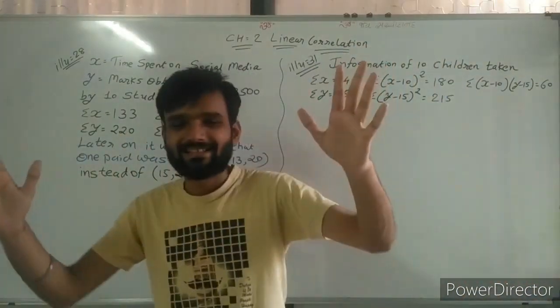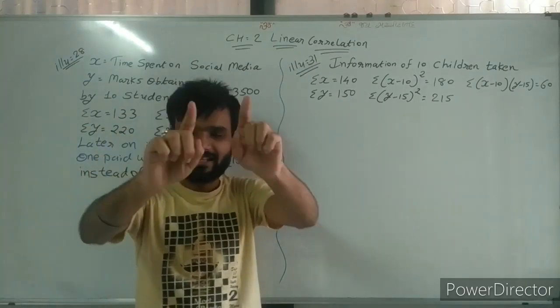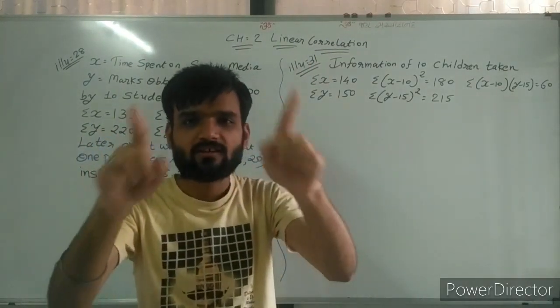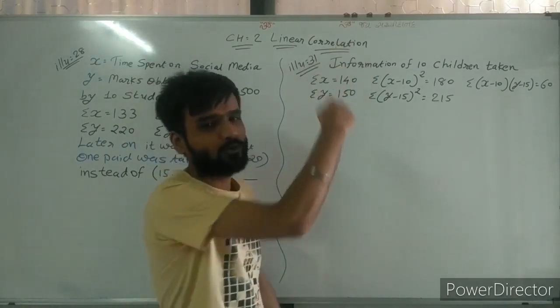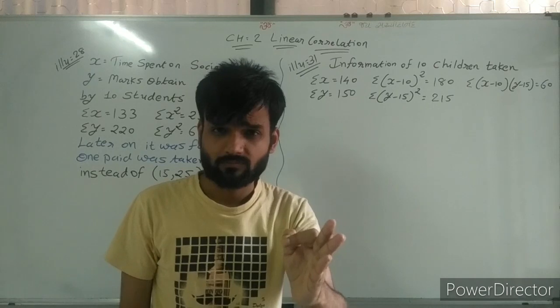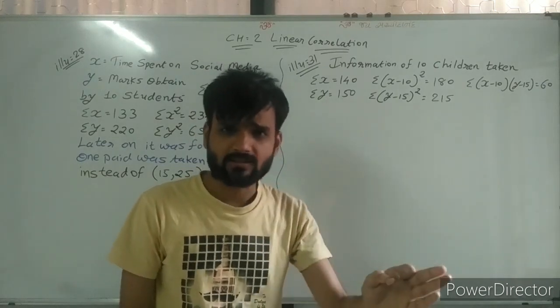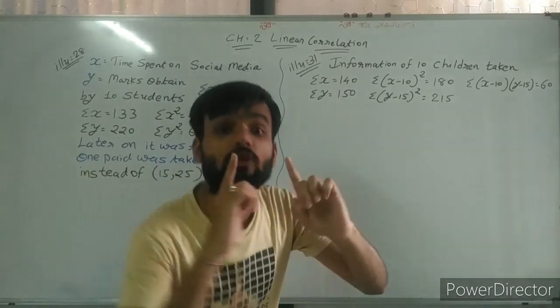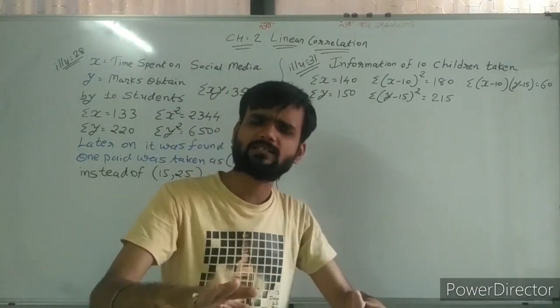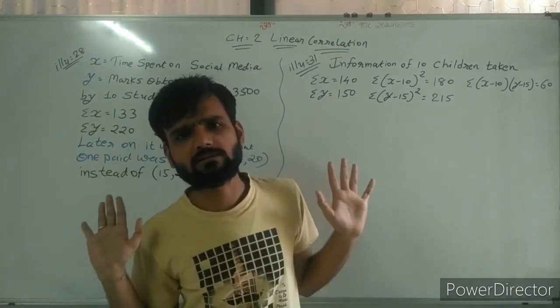Hello students. Today is the last lecture for chapter number 2, linear correlation. This is a typical sum which can be asked in the examination when the question paper is hard. Otherwise, if it is a normal paper, no question of this type will be asked.